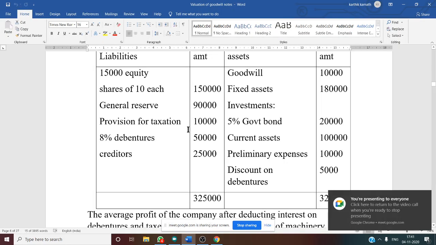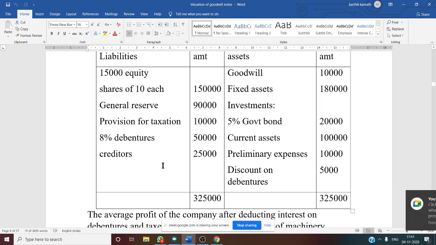So the asset side we have discussed, now the liability side. If you see the liability side, there is equity share capital and general reserve. These are shareholders' funds. Shareholders' funds you should not consider. Why? Because these are not external funds. These are insiders' funds. That is why you should not consider them.